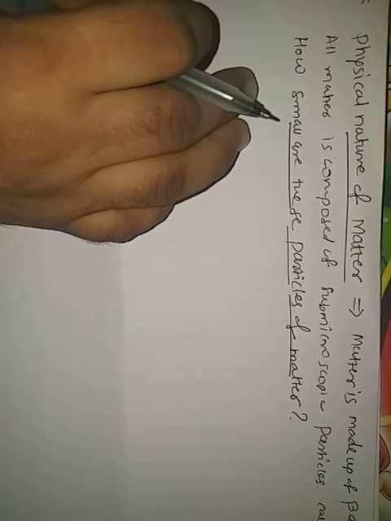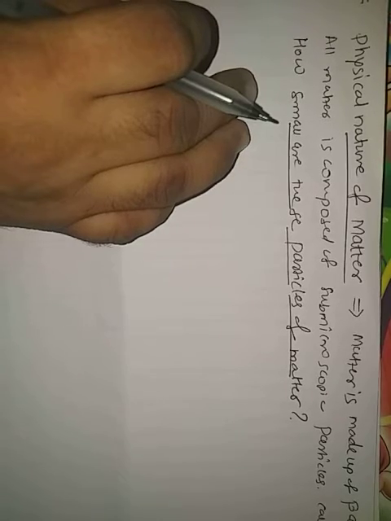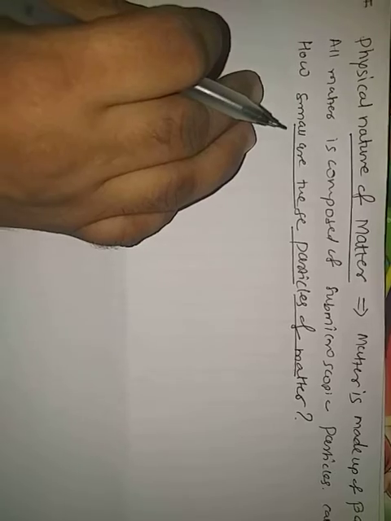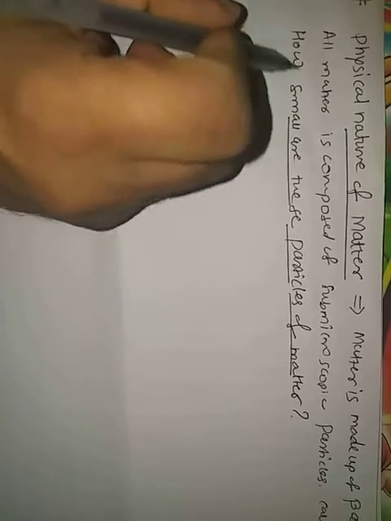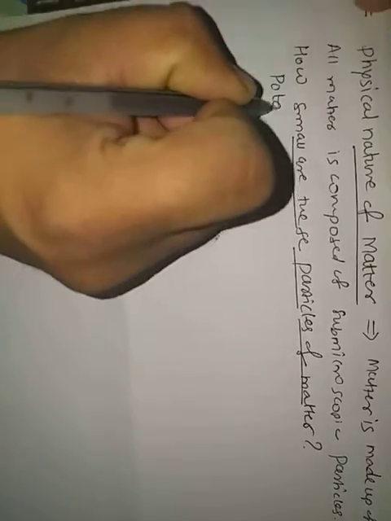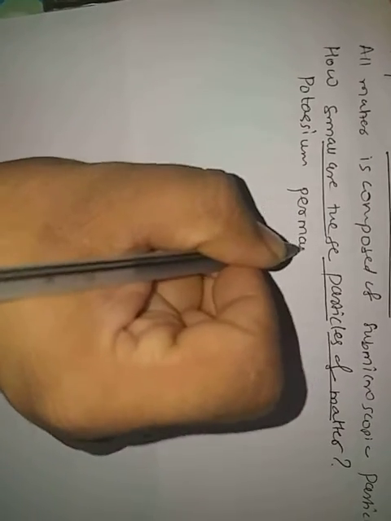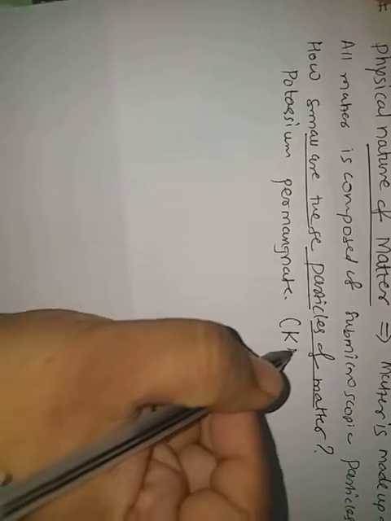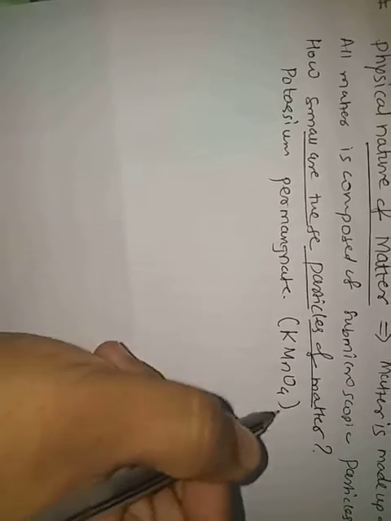That experiment I will show in our chemistry lab also. So, as you know here, potassium permanganate, having the formula KMnO4. Chemical formula is what, beta? KMnO4.